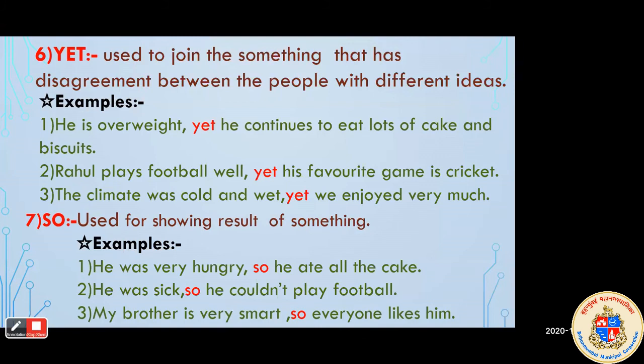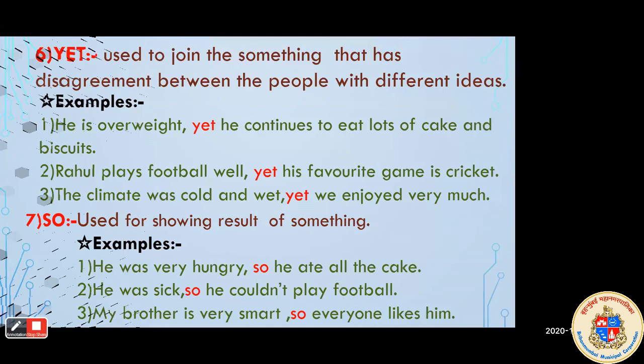So in this way, students, we learned some coordinating conjunctions. They are commonly used in our day-to-day life, and we can easily learn and keep them in mind with the word FANBOYS. So students, it's time to recall. What did we learn in today's session?